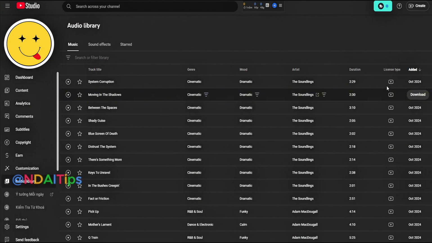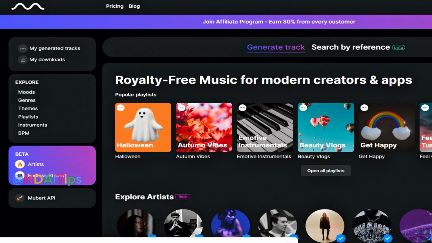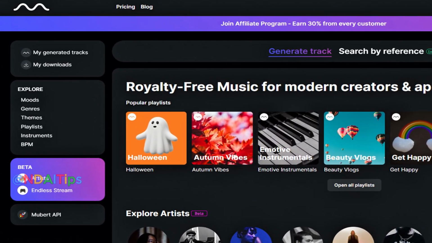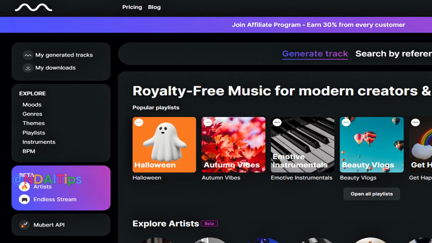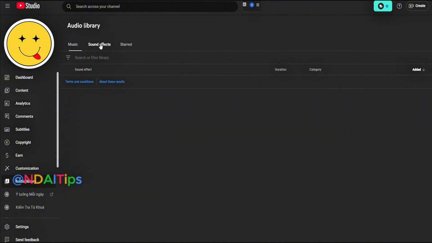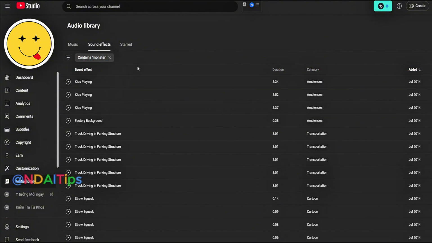To find free music and sound effects, you can use the YouTube audio library. Search and find what you want, or you can use tools like Mubert to create AI-generated music and make your own music. In this tutorial video, I will use sounds from YouTube's library and AI sounds from the Mubert website. I go to the YouTube Music Library, select the Sound Effects section, and type the keyword for the sound I want to find, for example, monster. Listen to it and download the sound I like.